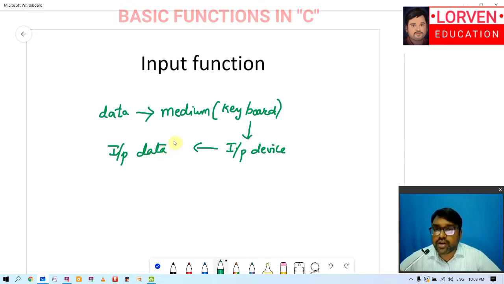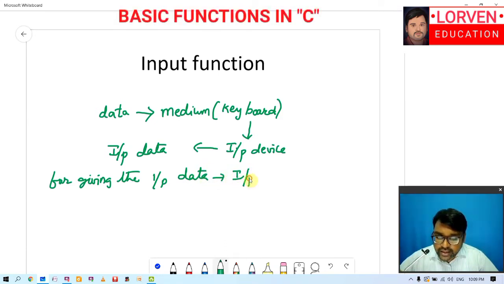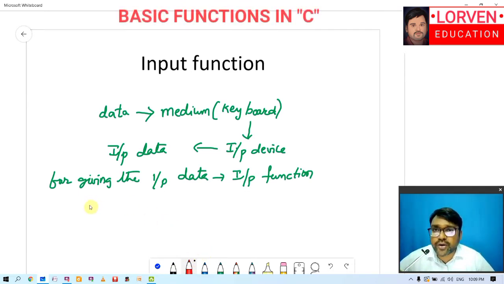All right. So for giving the input data, we should use a function, and that function is called as input function. So I am writing here, for giving the input data, we use a function called as input function. Now we will be talking about the input function. Whenever you are talking about C programming language, the input function is scanf.